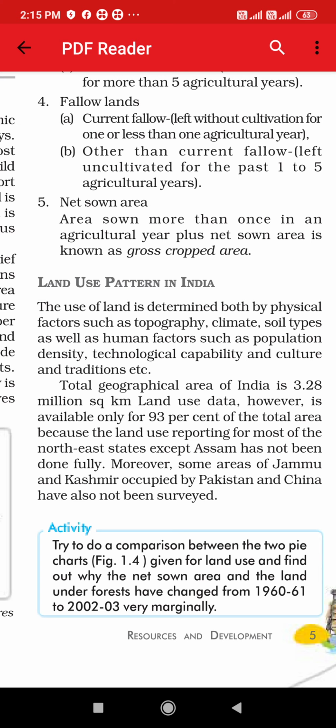Now after seeing three factors like topography, that is characteristics, which type of land is this, then we'll see about the climate, that this area has which type of climate, and after that we'll see that which type of soil it is. The next thing we will see is the population density, that how much population lives here, means how much people live here. Technological capability, of course, after seeing that how much people reside here, we will see the technology which is available here, accordingly we will grow the crop, and the culture and tradition.